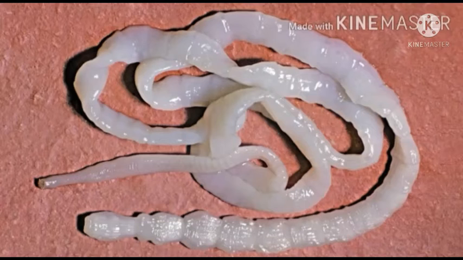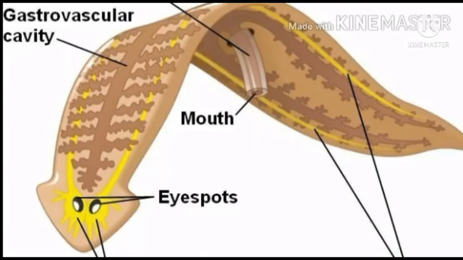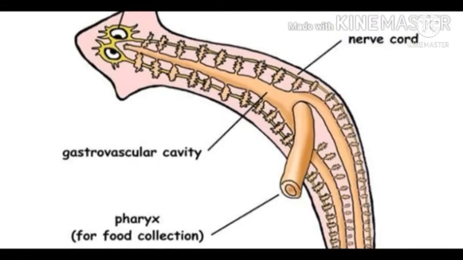Flatworms do not have a definite skeleton but have a cuticle which protects their bodies. Flatworms have a highly branched gut with a mouth, but the anus is absent. A muscular suctorial pharynx is present for taking in food.